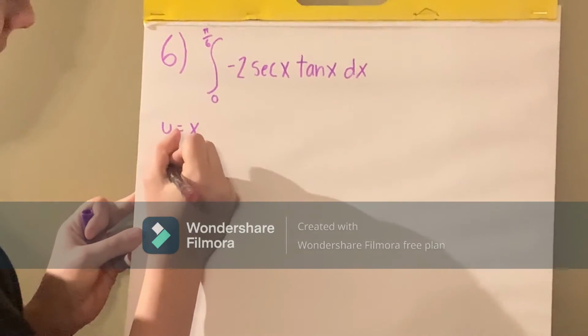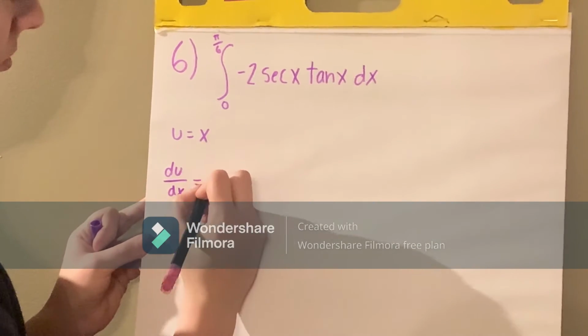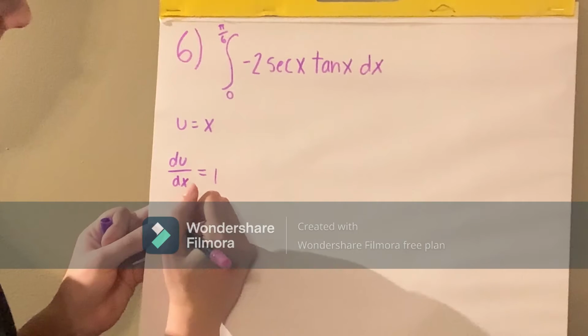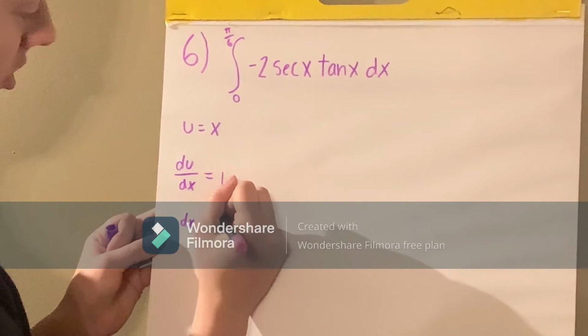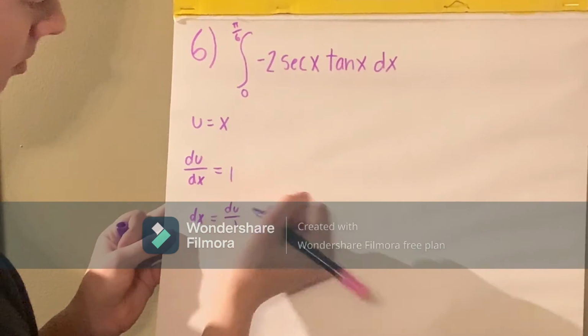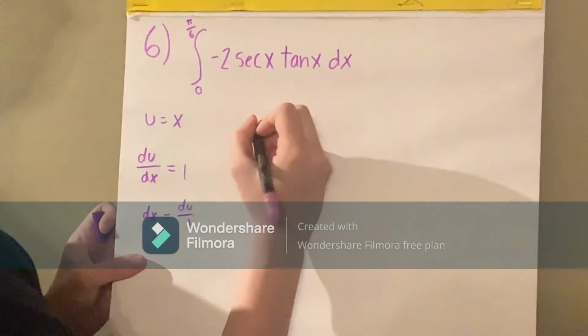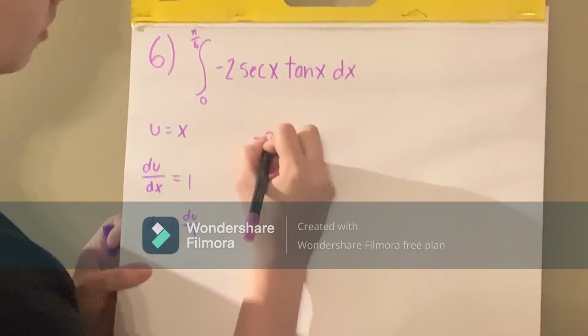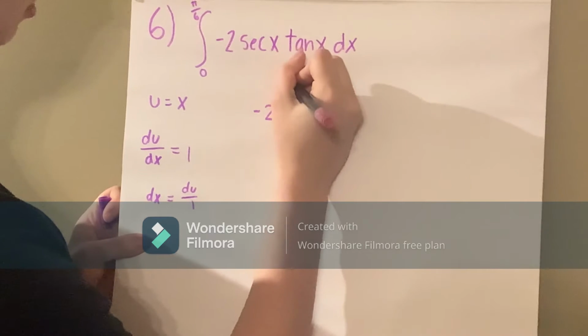And then du over dx is equal to 1. So then dx is just equal to du over 1, which is just du. And then we're going to take the negative 2 and put it in front of the integral.